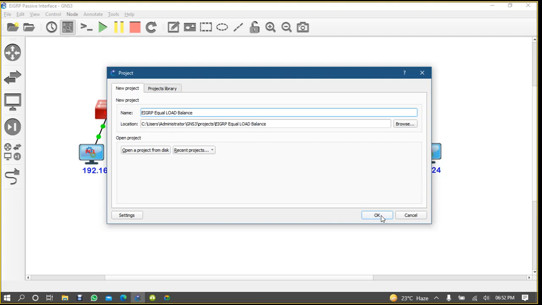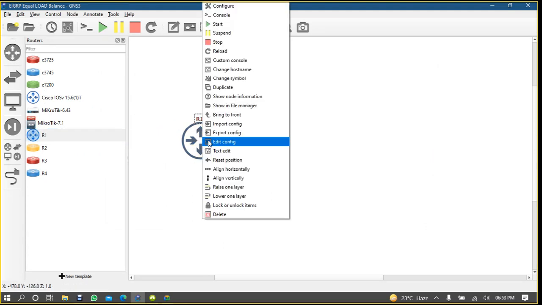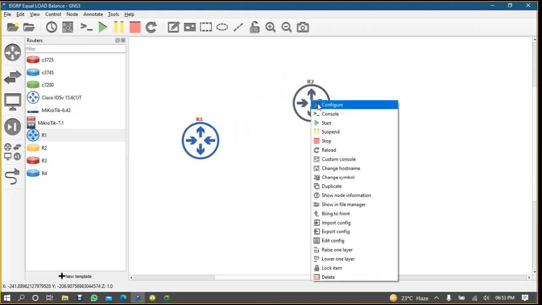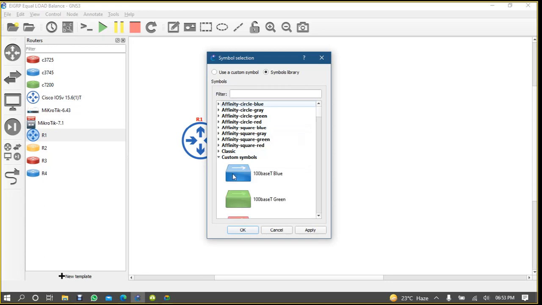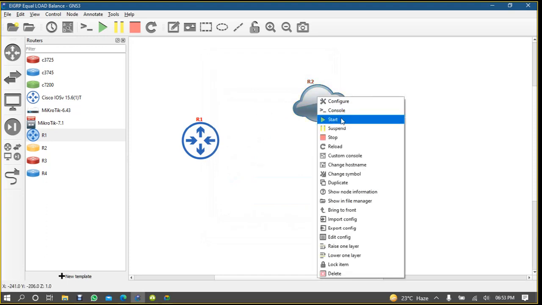Okay. So normally we can take this one router, duplicate another router, change symbol, change host name.